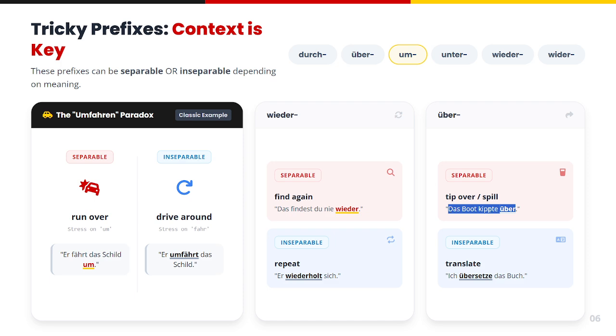Das Boot kippte über, which means the boat overturned. Here you would notice that the prefix über is being used at the end of the sentence, indicating that it is being used as a separable prefix. Ich übersetze das Buch. Here you would notice that it is being used along with the stem form. Übersetzung means translation. Here you would notice that it is being used as an inseparable prefix.